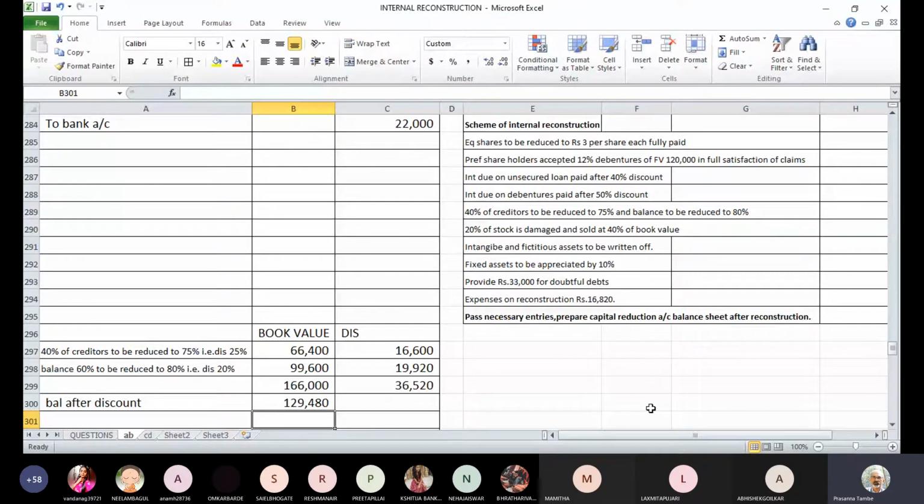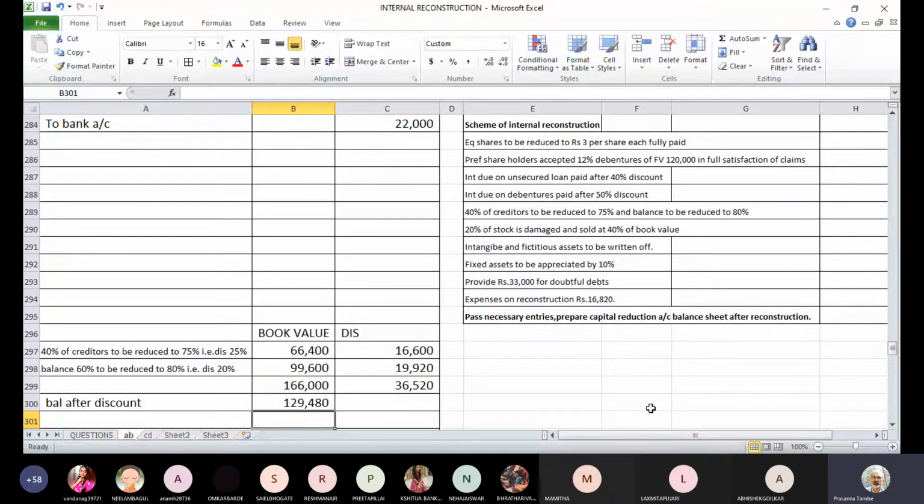I'll explain the adjustment again. Some creditors are giving you a discount. Sir, yes, I'm not able to see the solution. Not able to see the solution. What about others? Is the screen visible? Yes, sir, we can see. Then I think something with your connectivity. Please log out and log in again. Maybe it is happening because of internet connectivity. So whoever is not able to see, please log out and come again into the meeting.